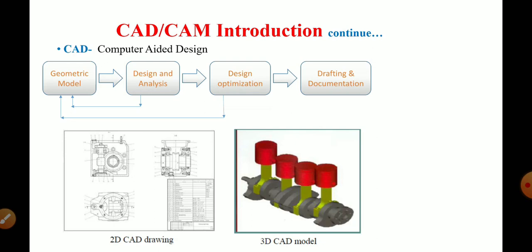In designing, we have to select some material, give some properties, then calculate the dimensions, size and shape of the component and finalize them. We also have to carry out analysis, such as stress analysis and thermal analysis. The next step is design optimization, where we optimize the component or model. The final step in the CAD process is drafting and documentation. We have to prepare the documentation and save these models.